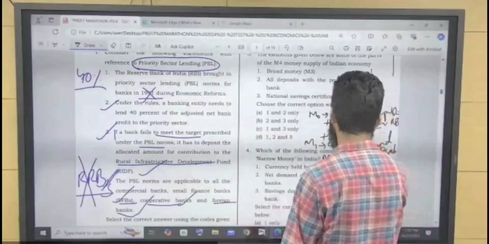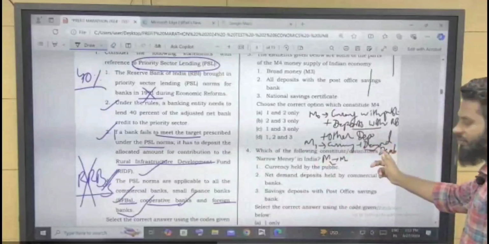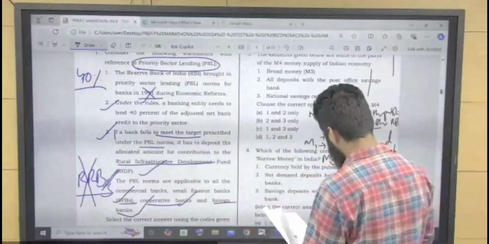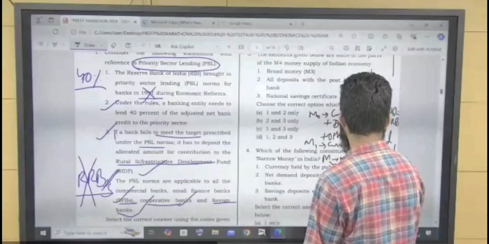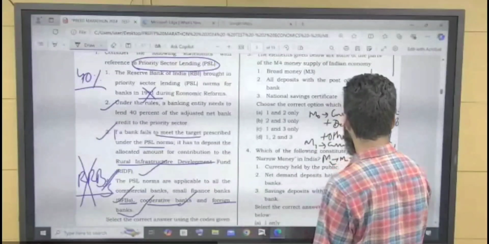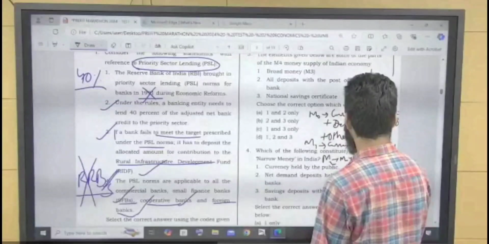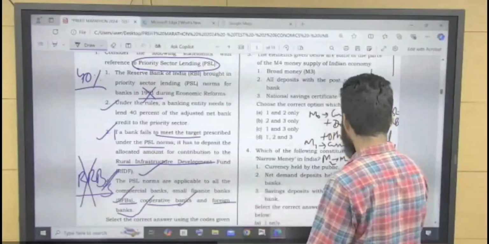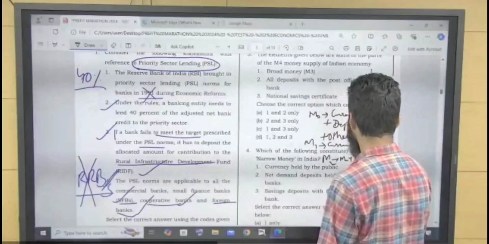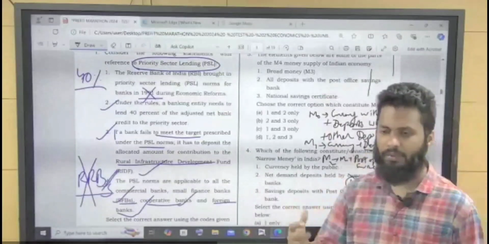in M2, M1 is there, means everything, currency plus demand deposit will be there. You will include in M1 post office saving deposit, but not including the national saving certificate, because national saving certificate, the scheme was given by the government of India.